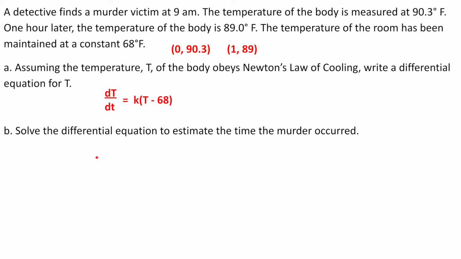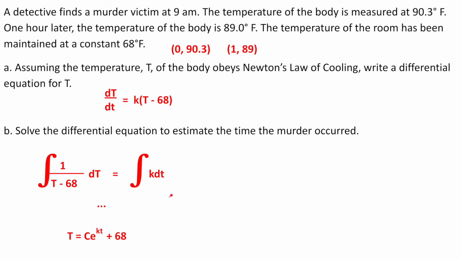Now we can solve this equation to find the approximate time of death. So let's do the separation of variables and integrate them. So we have the integral of 1 over T minus 68 dT is equal to the integral of k dt. Skipping ahead a bit, since we don't need to see all the math here, we get our model as T is equal to C e to the kt plus 68. That's just a simplified version of these, and we just skip the math here.